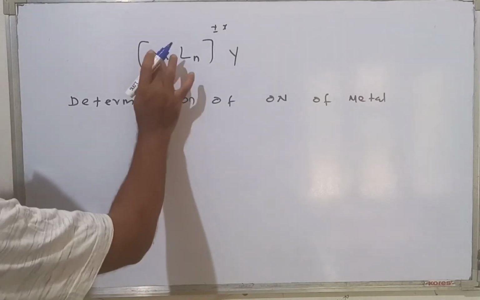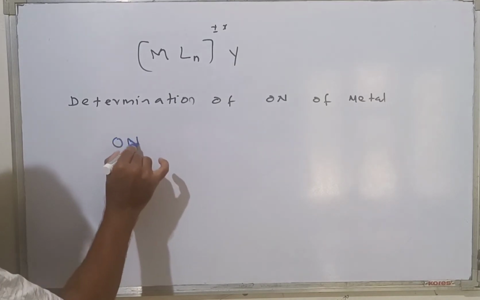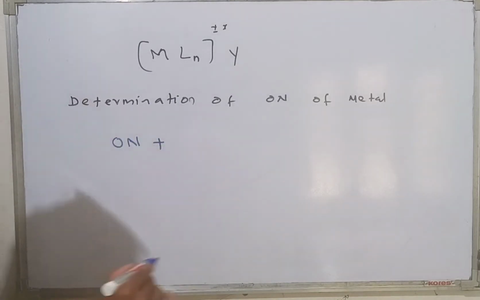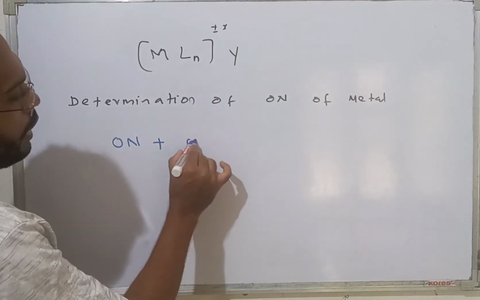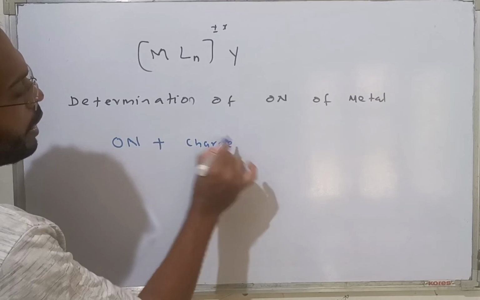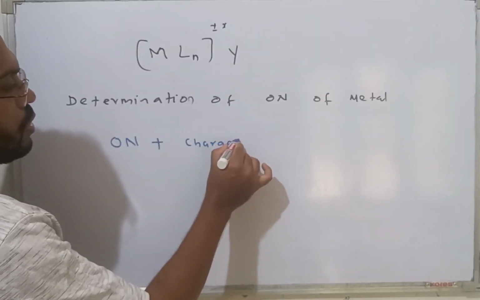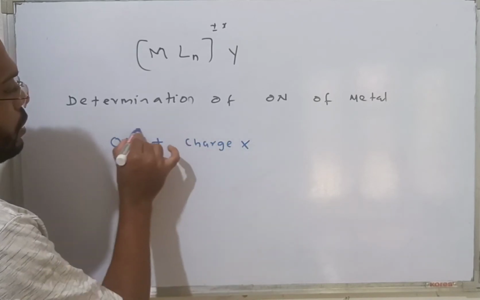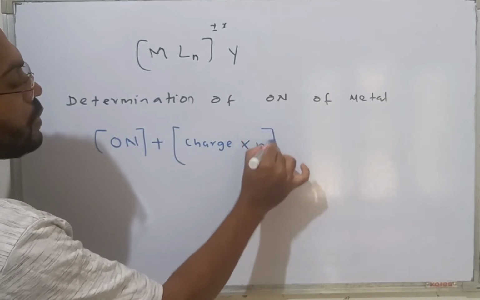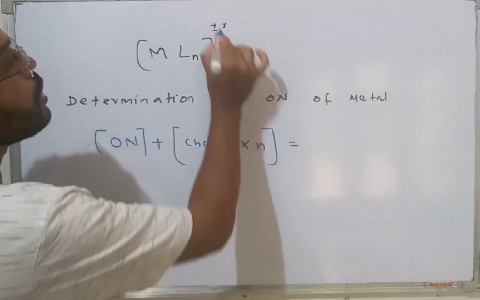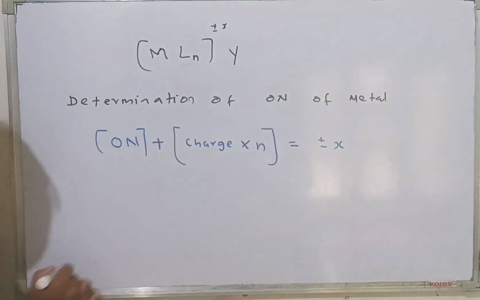Oxidation number plus the ligand charge, negative or neutral, multiplied by n, the number of ligands, is equal to plus or minus x.